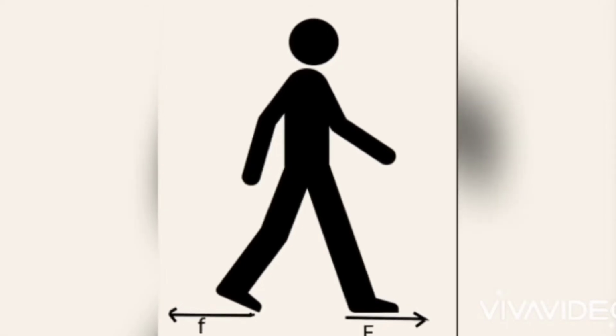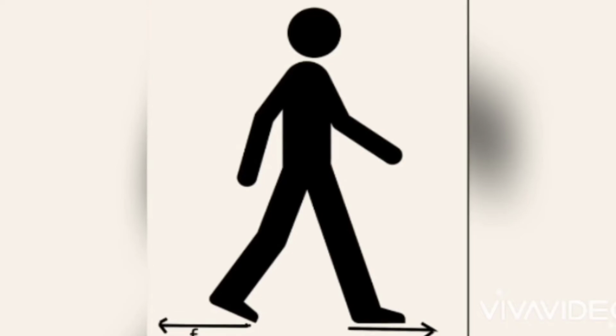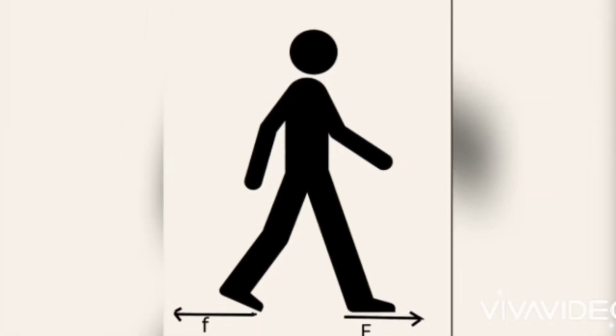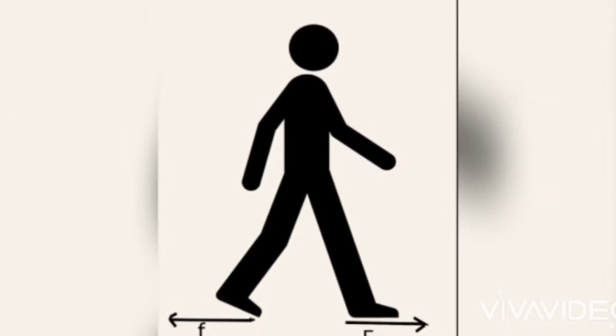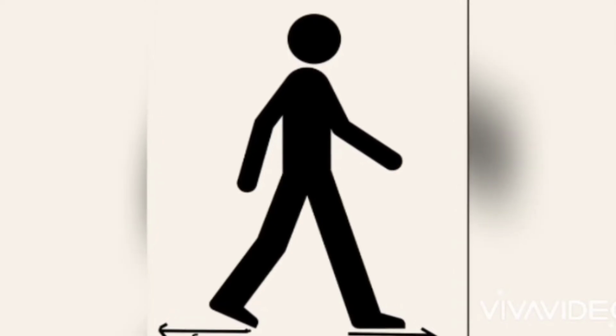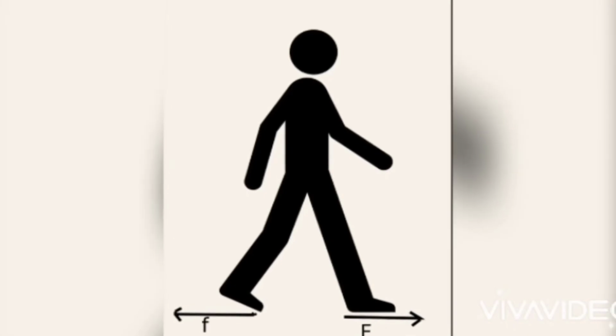Then we move forward. Children, please walk. Then you can understand that in order to move forward, you are pushing with your foot on the ground backward. Isn't it?